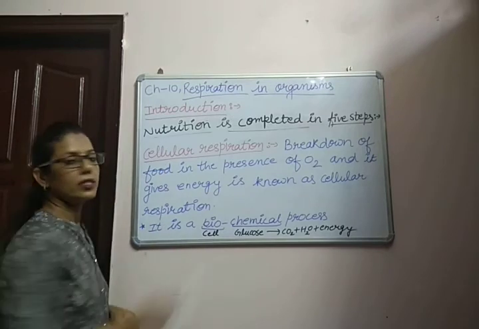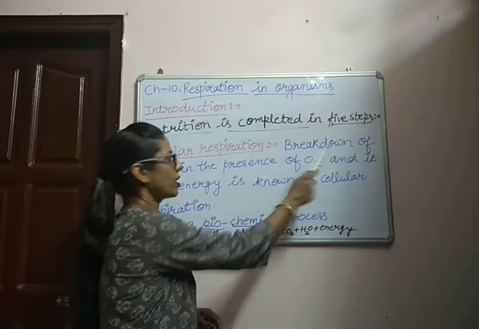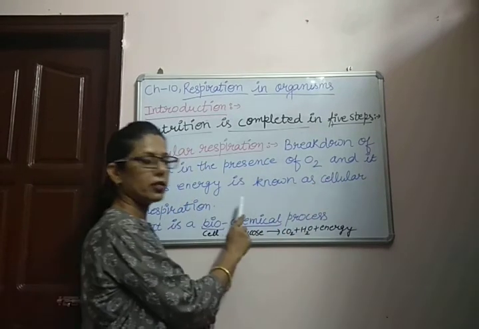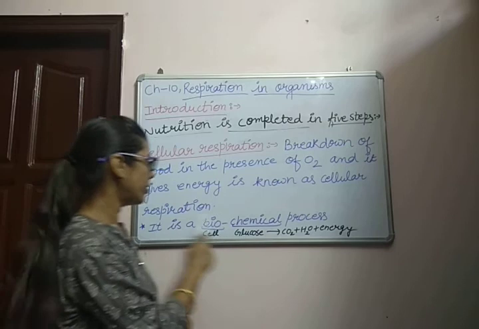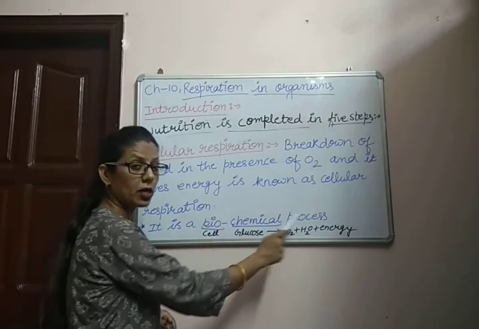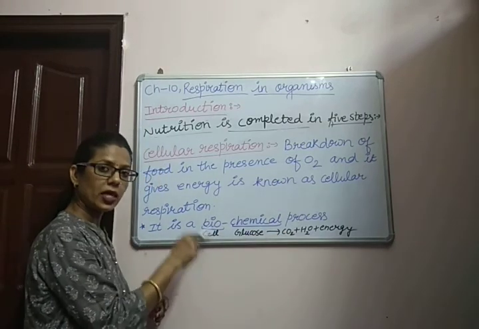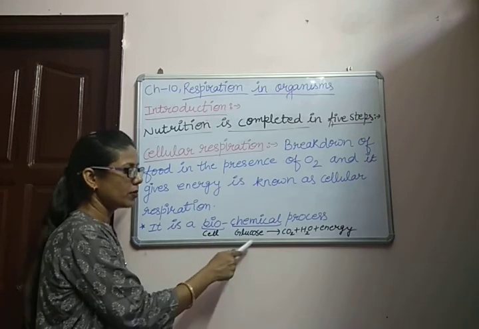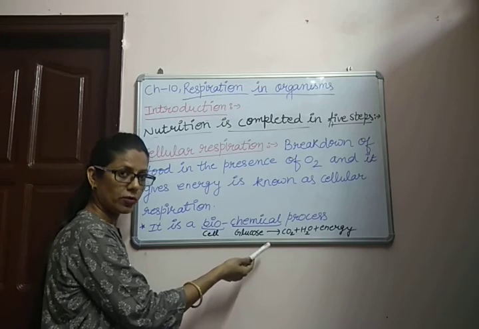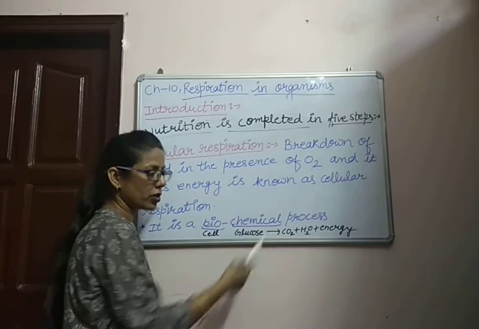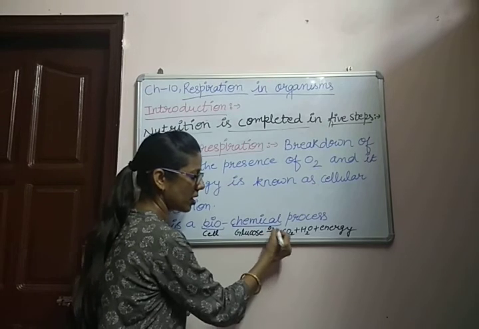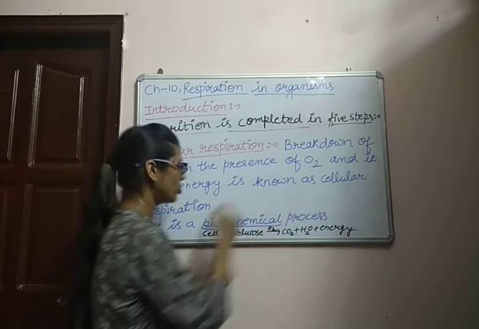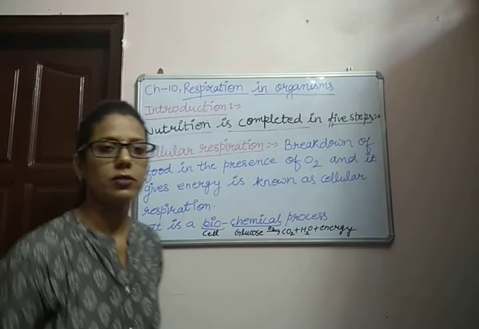So we can define cellular respiration as the breakdown of food in the presence of oxygen that gives energy. It is known as cellular respiration, and it is a biochemical process because it happens in each and every cell of our body, which is why we say cellular respiration. And chemical, because glucose is a chemical, and when it is broken down in the presence of oxygen, it breaks down into carbon dioxide, water and energy. So it is a biochemical process.